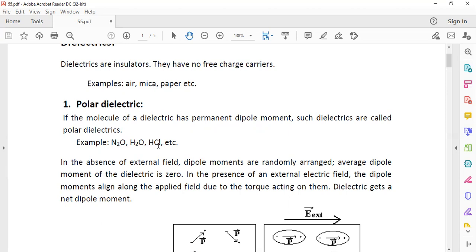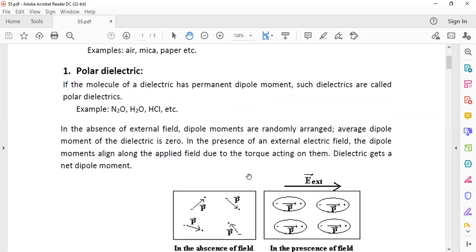In them, there is a separation between net or effective positive charge centers and effective negative charge centers. There is a separation, and the molecule itself behaves as a dipole. They have a permanent dipole.